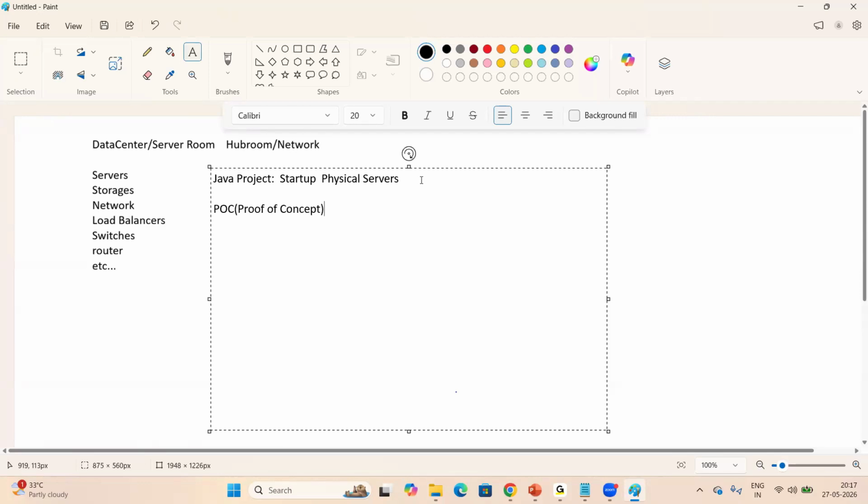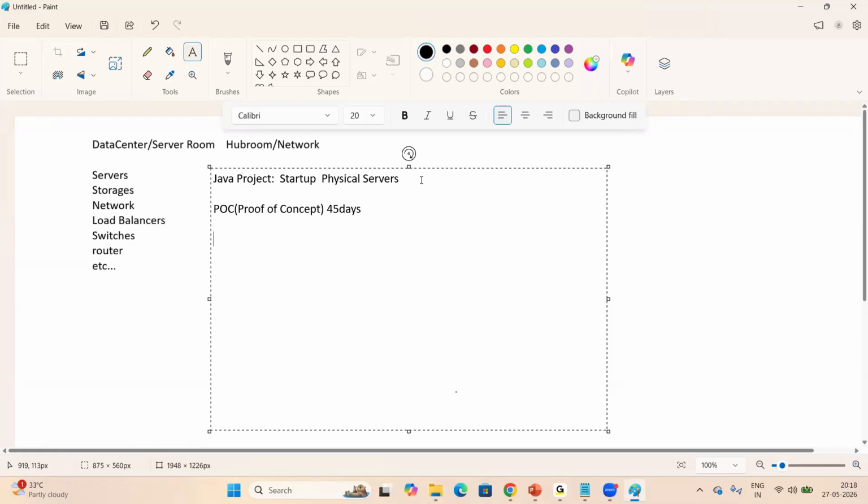That is a POC. Normally the client gives you a 45-day timeline to prepare it. We need to prepare one POC and present it to the client. Once we present it, if they approve the POC, we will get the real project.